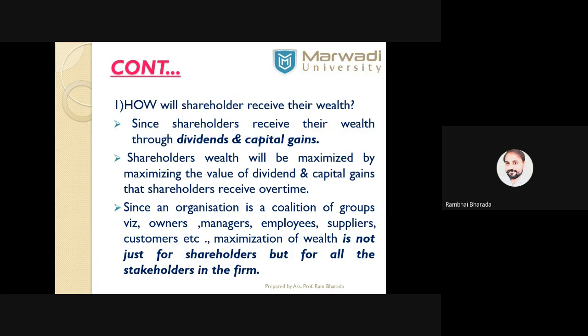It ignores the public. It ignores the society. It ignores environmental protection and all this. So this is the only limitation of wealth maximization. And with this, our topic, objectives of financial management, is over.